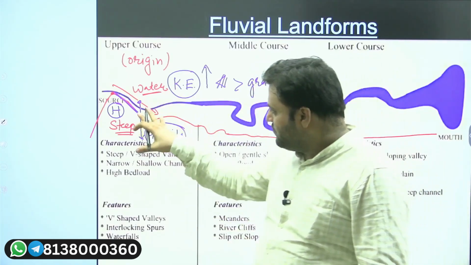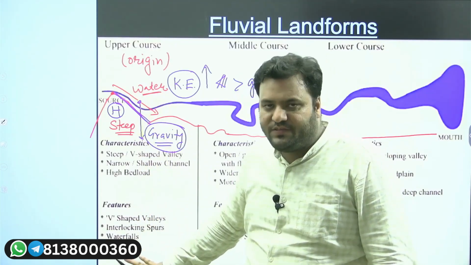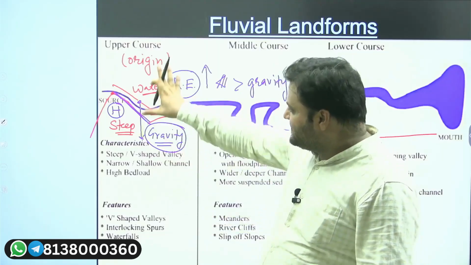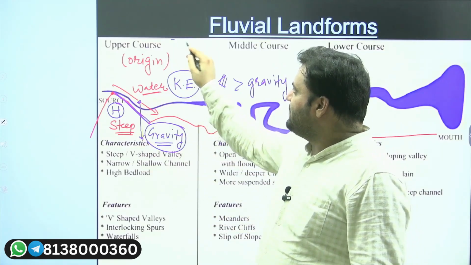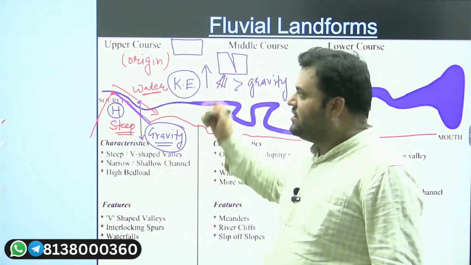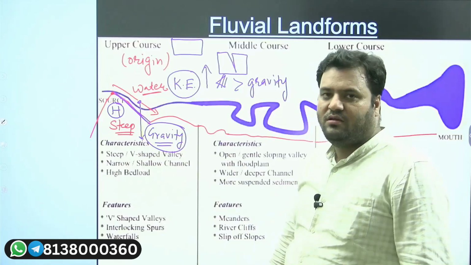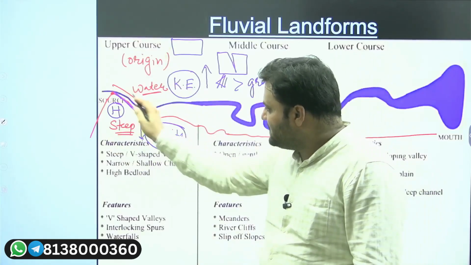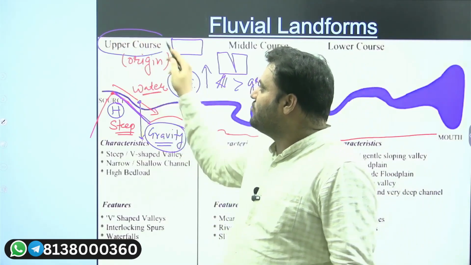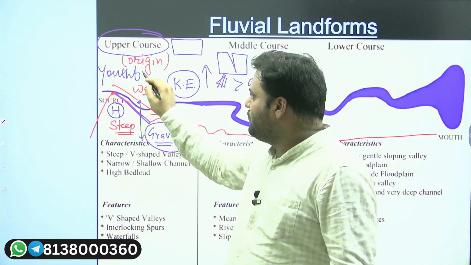So because of this aspect, what will happen? There is significant vertical downcutting. So if the surface is like this, that surface is going to be downcut. Vertical downcutting will be there. It's because of the flow of water. So the vertical downcutting will be prominent in this particular stage where you will see steeper slopes. This particular stage where you have steeper slopes will be termed as what? Upper course of river.